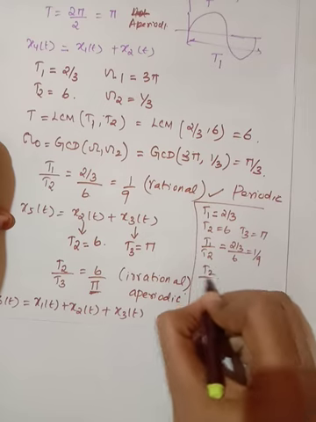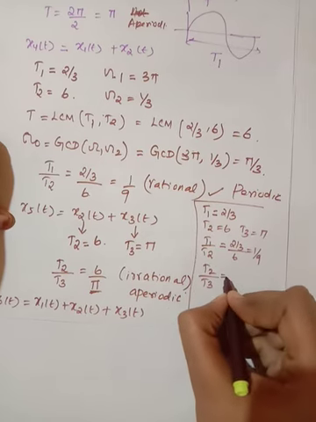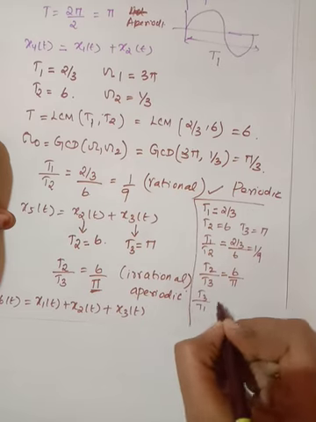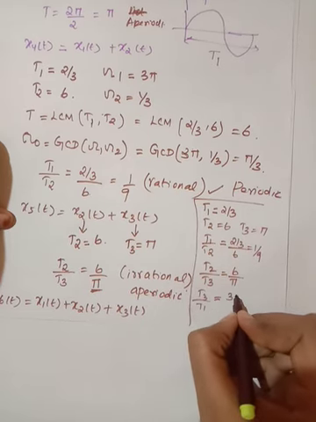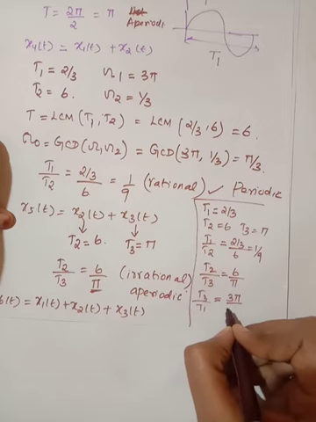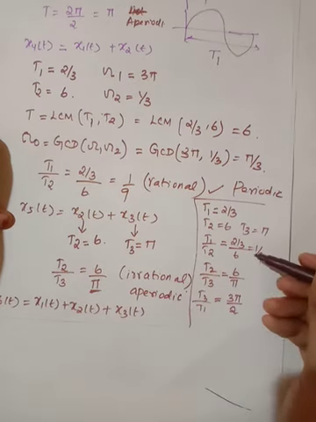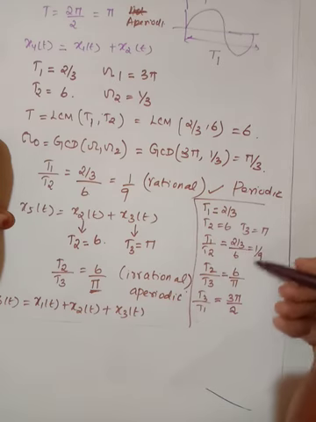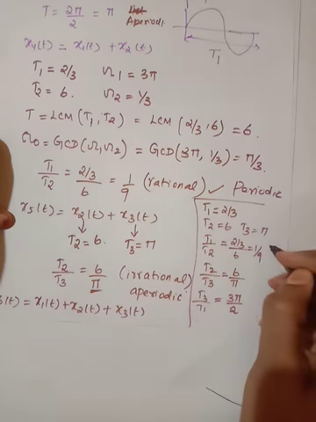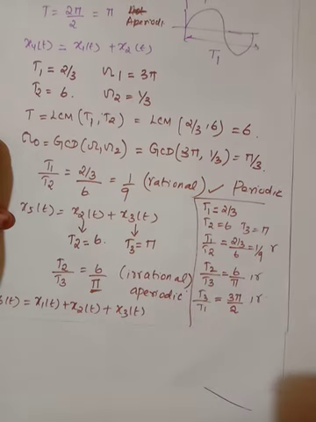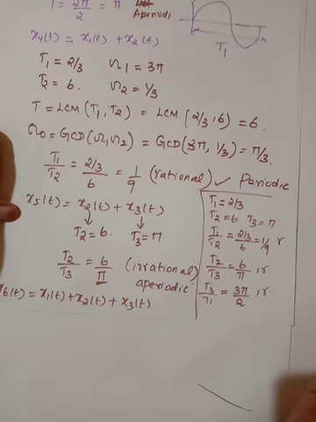Next one is T2 by T3, you need to find. T2 by T3 is 6 by pi. Then T3 by T1 you need to find. It is 3 pi by 2. Okay. So now we have to see the results. This is a rational number, this is an irrational number, and this is an irrational number. So the signal is said to be an aperiodic signal.